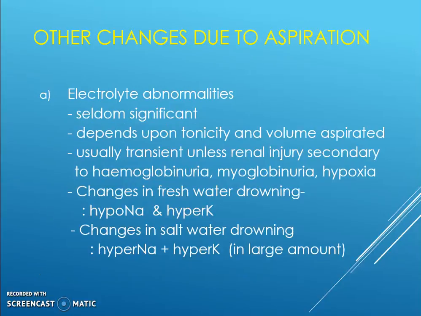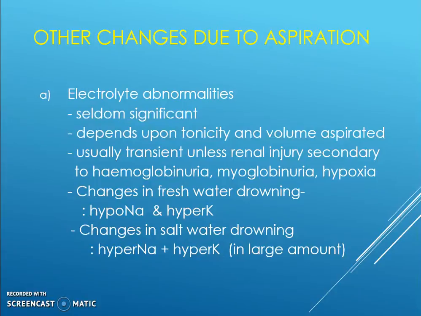Now, other changes that can occur due to aspiration are, one, electrolyte abnormalities. Even though this is seldom significant, it all depends a lot on the tonicity, how concentrated the fluid is, and how much is being aspirated, whether it's salt water or fresh water.